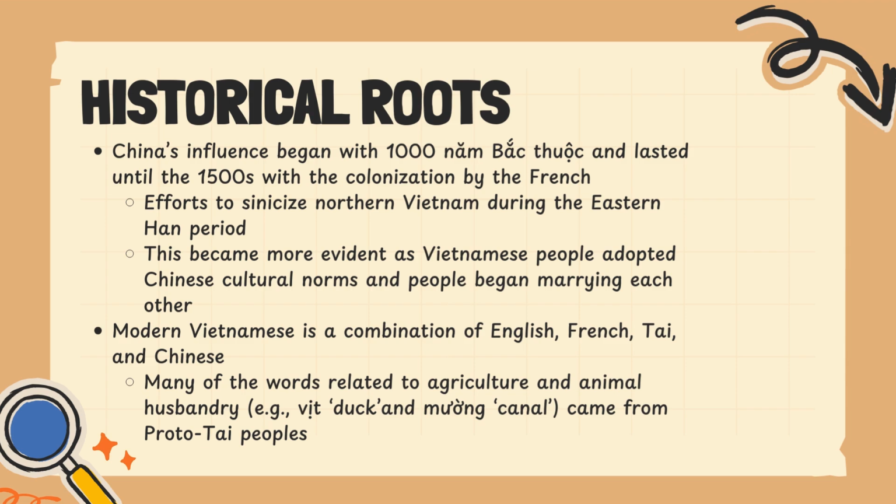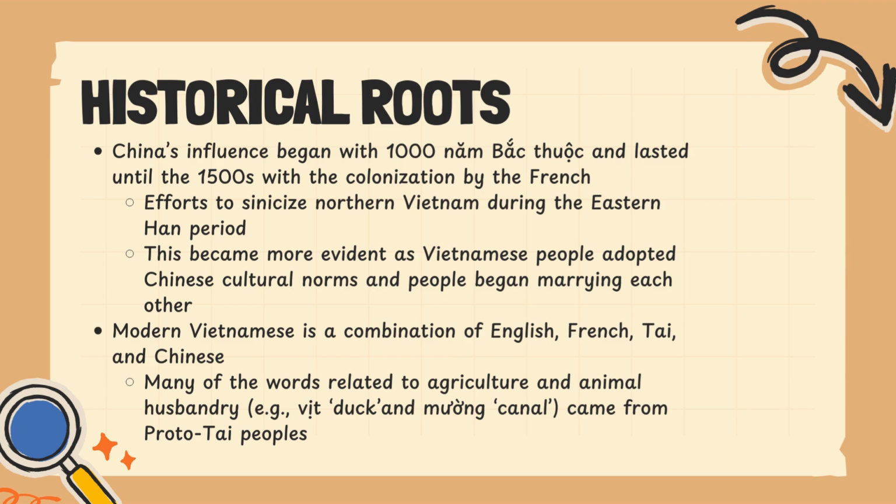Similar to Korea, Vietnam has had a long, deep and intertwining relationship with China due to colonialism. This is especially evident with the period of 1000 năm Bắc thuộc, a period from 111 BC to 905 AD, where the Zhao dynasty colonized northern Vietnam. The borrowing of Chinese into Vietnamese includes not only the names but also the entire naming system, including the order of the family, middle, and given name. And the name also indicates some sort of gender.